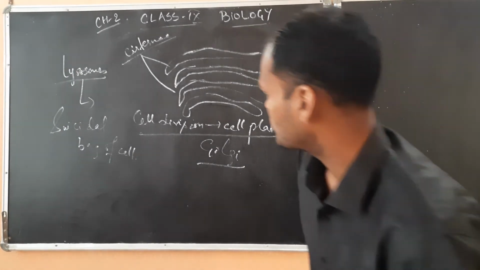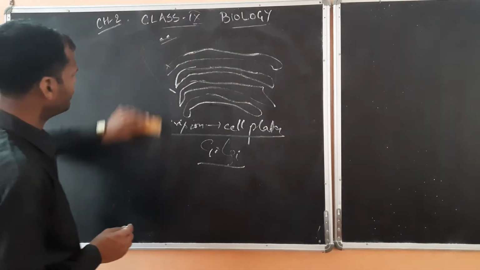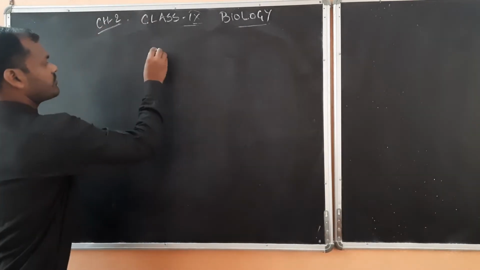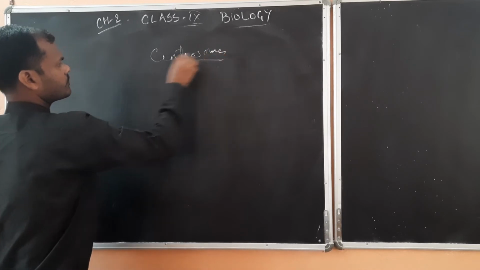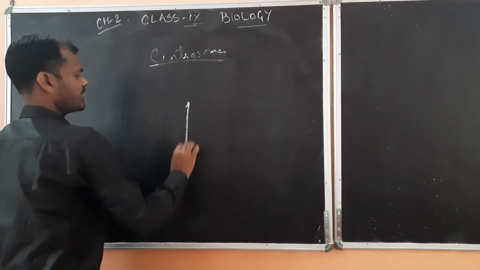The centrosomes help in formation of spindle fibers during cell division. Another one is your centrosomes. The centrosome structure is somewhat like this.